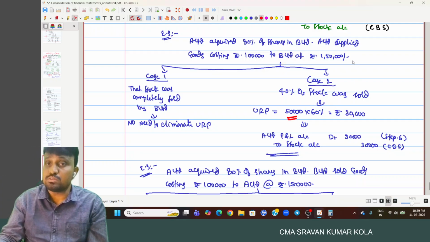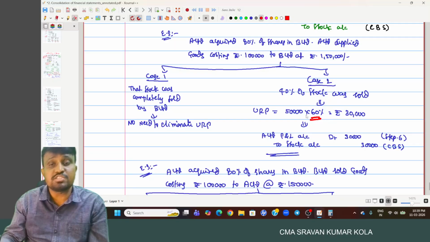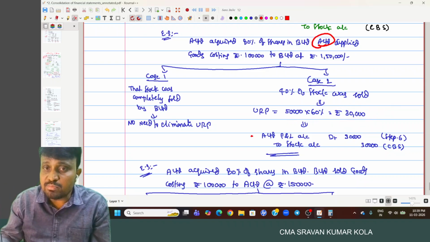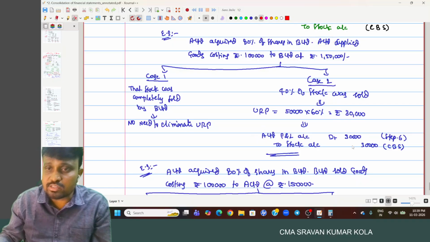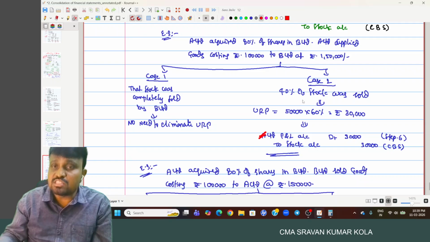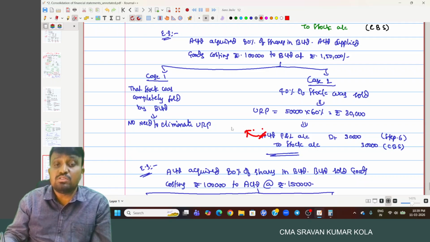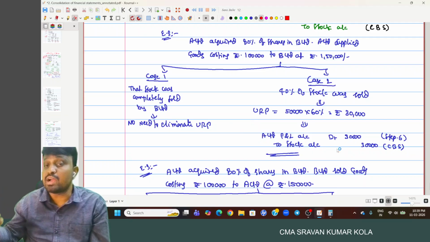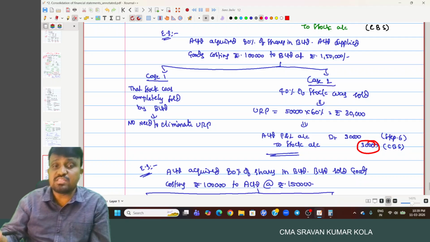So 1 lakh goods are transferred at 1 lakh 50,000, so the stock reserve is 50,000. But out of that, 40% was already sold and unsold is 60%. So 50,000 into 60% is 30,000, which is the only amount required to be eliminated. Who is the seller here? A Limited. So A Limited's profit and loss account is debited to stock account, 30,000. A Limited is the holding company. The holding company's profit and loss we consider in step 6, and stock in the consolidated balance sheet is holding company plus subsidiary minus stock reserve; we have to reduce 30,000.